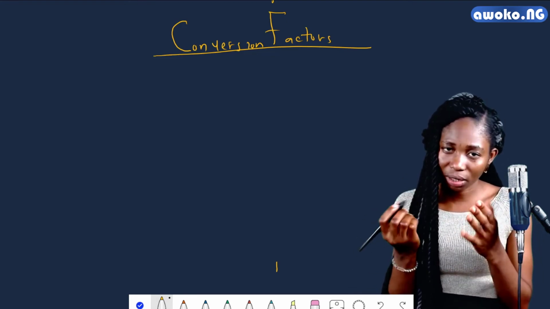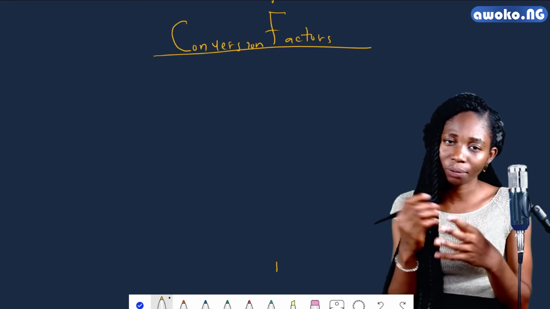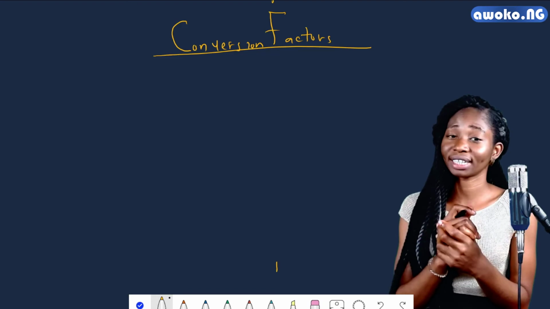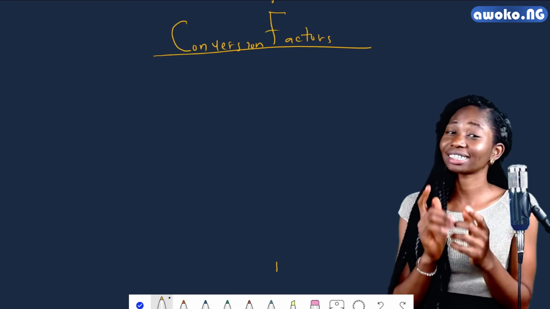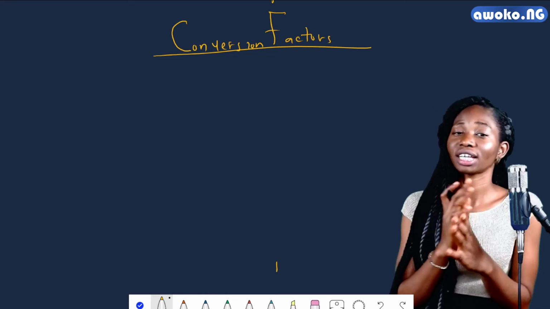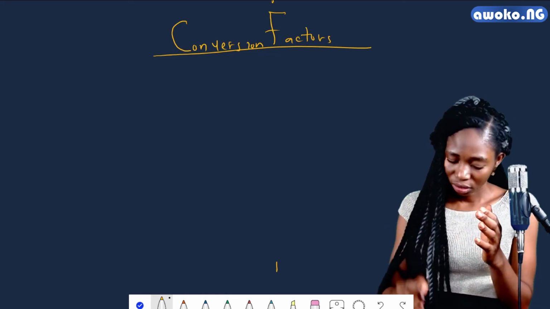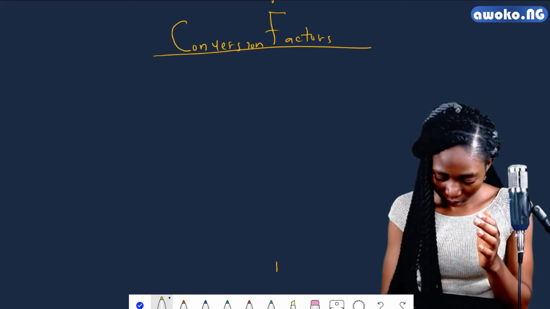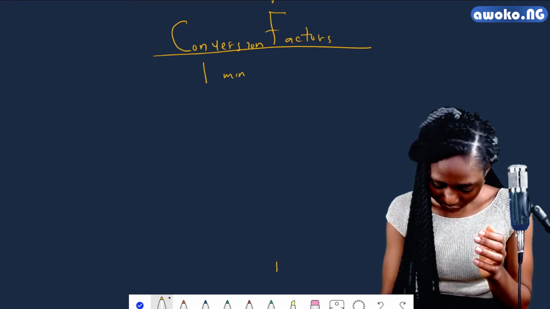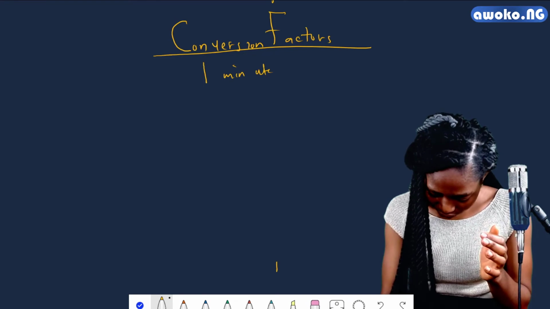I know we're familiar with this measurement of time where we say 60 seconds make 1 minute, 60 minutes make 1 hour. Yes, that is actually a conversion factor. So we could convert from seconds to hours. We have that 1 minute equals 60 seconds.